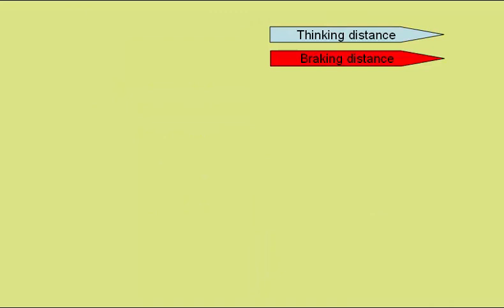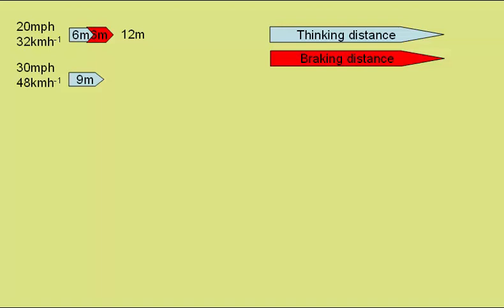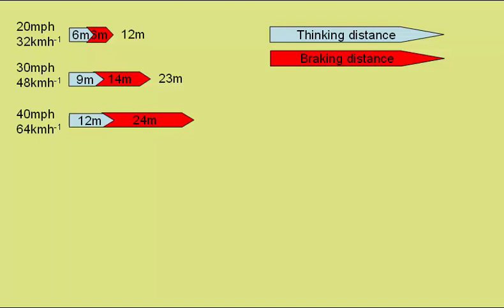Look at the thinking distance and braking distance for a range of speeds. At 20 miles per hour, which is 32 kilometers per hour, the thinking distance is 6 meters, the braking distance 6 meters, giving a stopping distance of 12 meters. At 30 miles per hour, or 48 kilometers per hour, the thinking distance is increased to 9 meters, the braking distance to 14 meters, giving a stopping distance of 23 meters. At 40 miles per hour, we get a thinking distance of 12 meters, braking distance of 24 meters, and a stopping distance of 36 meters.